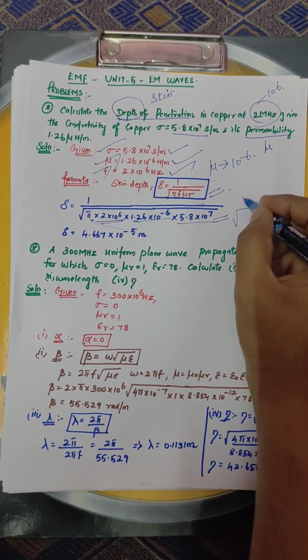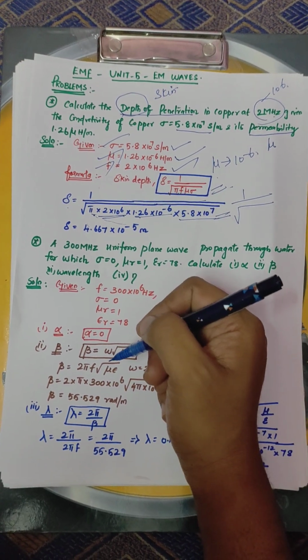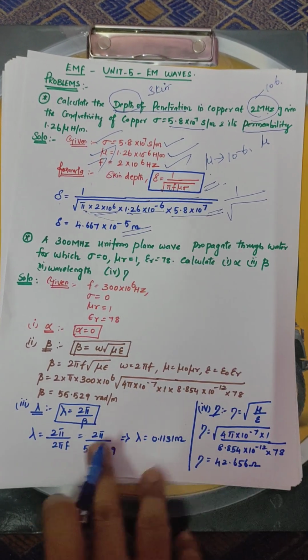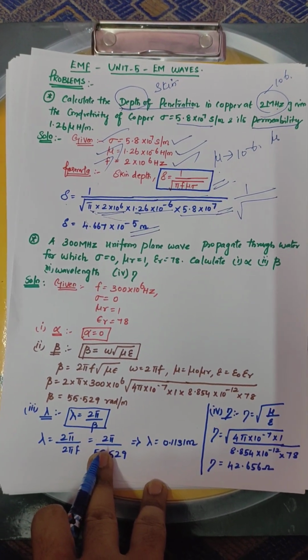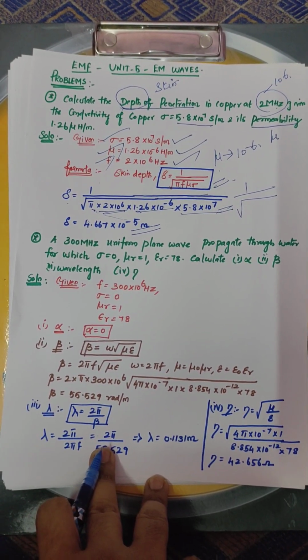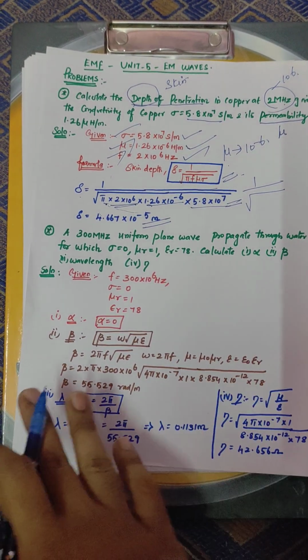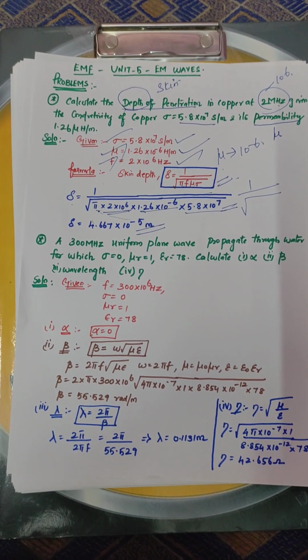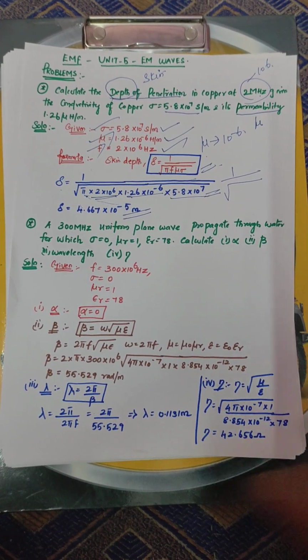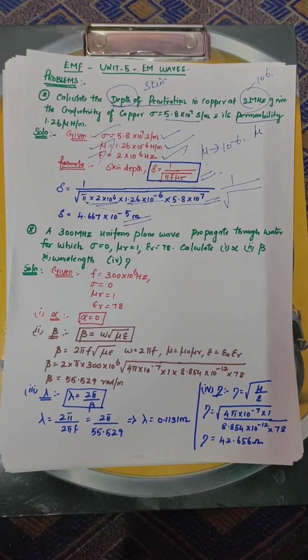Once the square root is taken, divide 1 by that value and you will get the direct answer. The answer is 1.4667 into 10 power minus 5. The unit of skin depth is meter, because I am measuring a length. So the unit is meter. It tells how much depth the wave has penetrated.